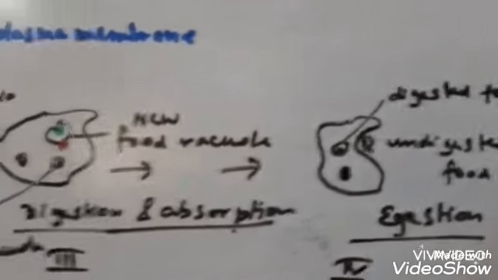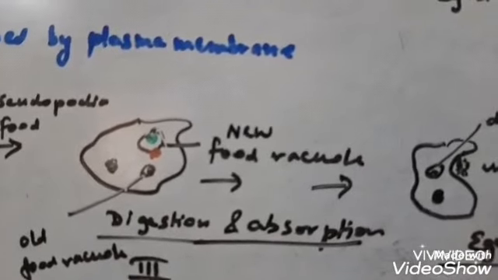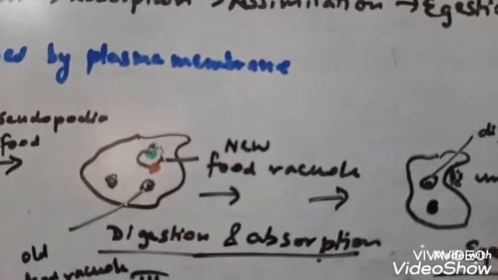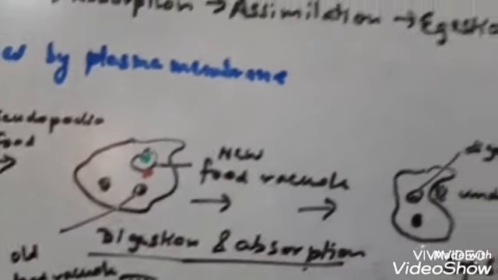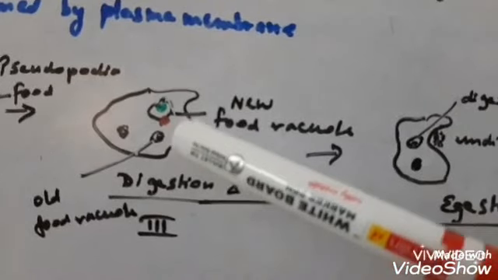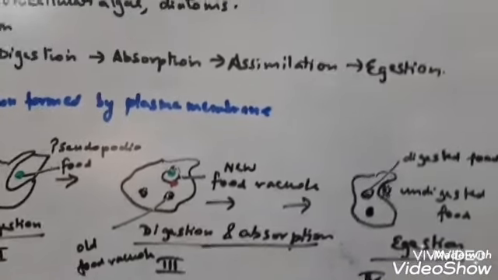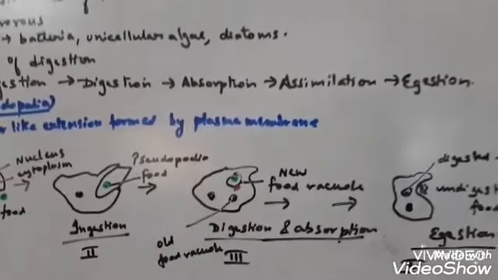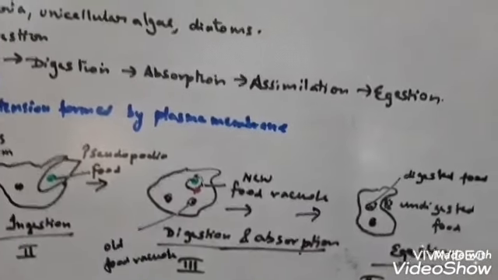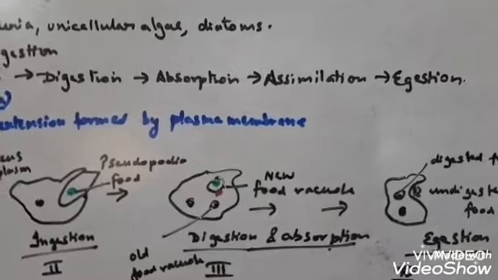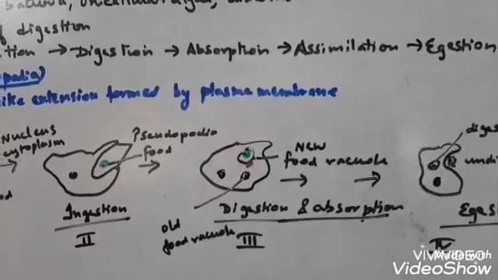Then comes absorption. Now see, digestion and absorption, here I have drawn in a single diagram. In absorption, the simple digested and soluble substance diffuses out of the food vacuole. Diffusion you know very well. What do you mean by diffusion? Studied in class 9 already. So this digested food comes out of the food vacuole to the surrounding cytoplasm, and then it is distributed throughout the body, that is assimilation takes place, and this takes place with the help of cyclosis.